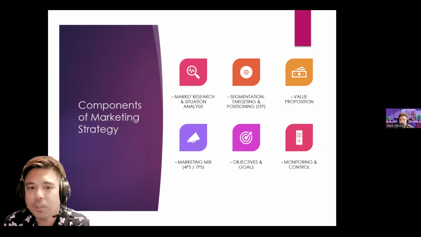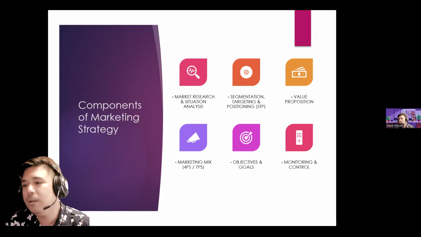There are different components of marketing strategy. So we have market research and situation analysis. We'll look into these six components of marketing strategy as we go along. Segmentation, targeting, and positioning, or STP.